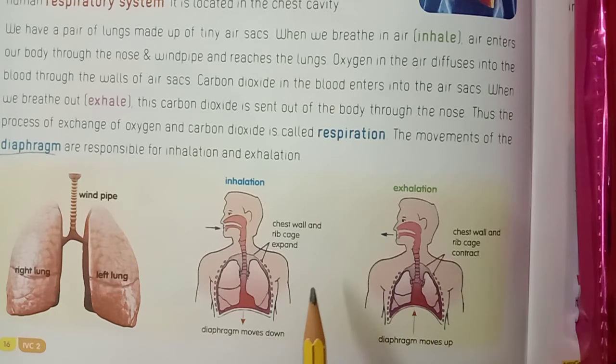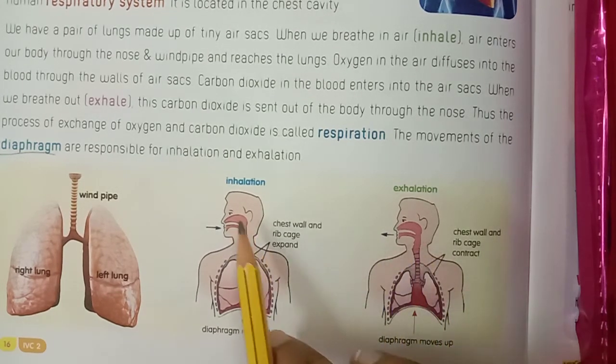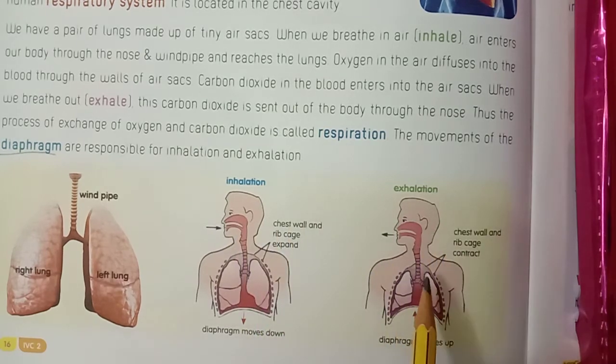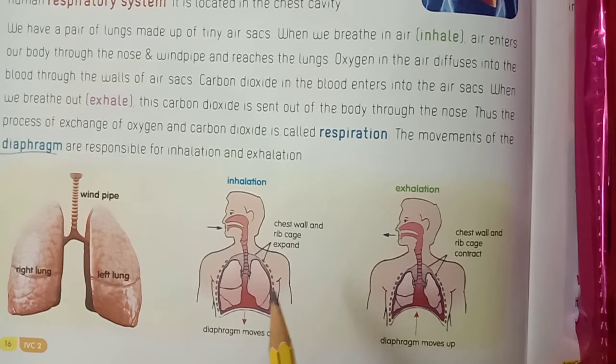The movements of the diaphragm are responsible for inhalation and exhalation. Okay, children? Inhalation and exhalation. This is called the respiratory system. Respiratory organs are the different organs of the body that carry out respiration. Oxygen is a colorless, odorless, gaseous substance essential for life processes. Windpipe is otherwise called the tract. Okay, children, carbon dioxide is a heavy, colorless, odorless gas. It passes out of the lungs in respiration.